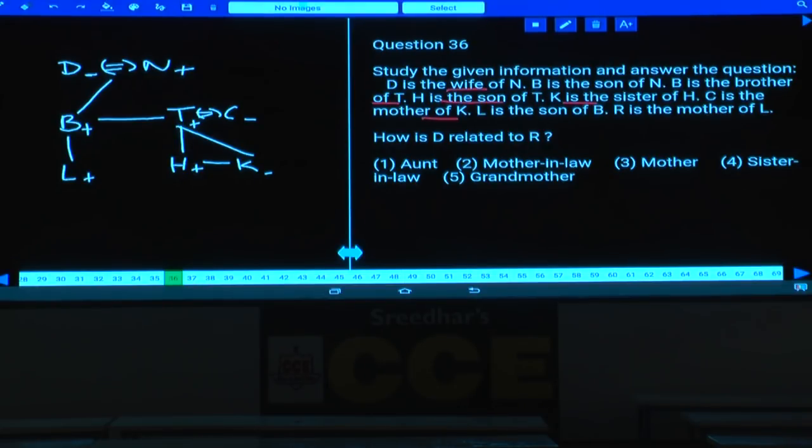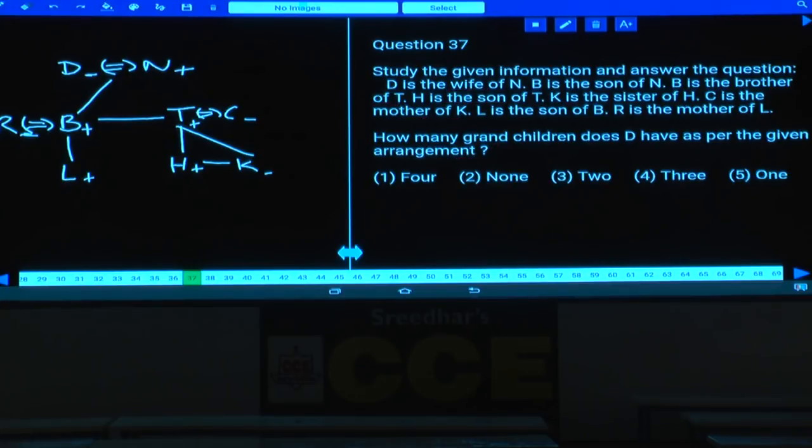And the next one, R is the mother of L. Now this R and B are a married couple. R is a female and B is a male. Then question number 36. How is this D related to R? Tell me here. From R, R's husband is B. Husband's mother, that means spouse's mother, mother-in-law, that is choice 2.